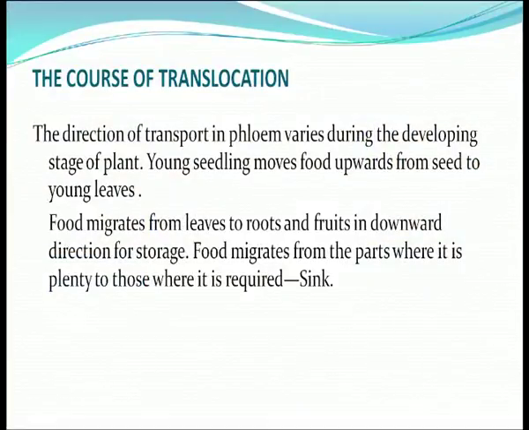The direction of transport in phloem varies during the developing stage of plant. Young seedlings move food upwards from seed to young leaves. Food migrates from leaves to roots and fruits in downward and also upward direction. Food migrates from the parts where it is plenty to those where it is required, that is sink.